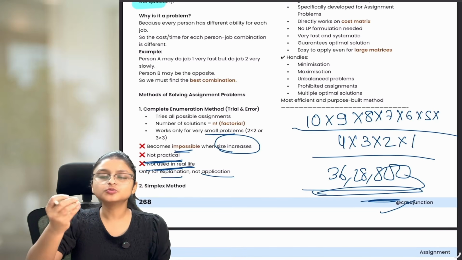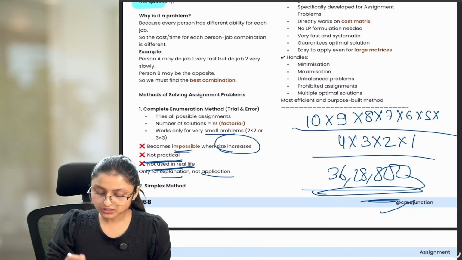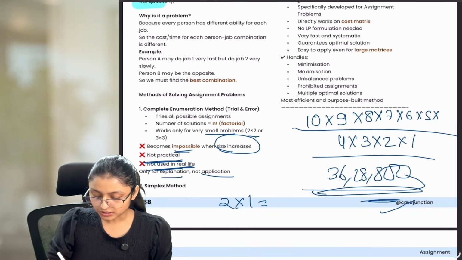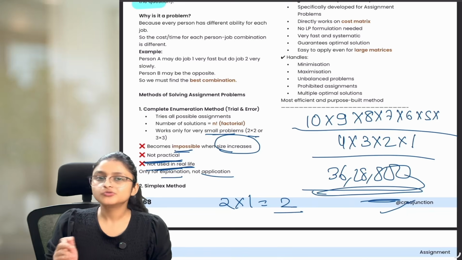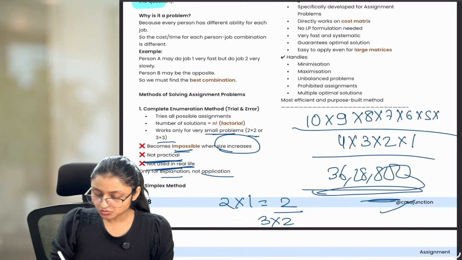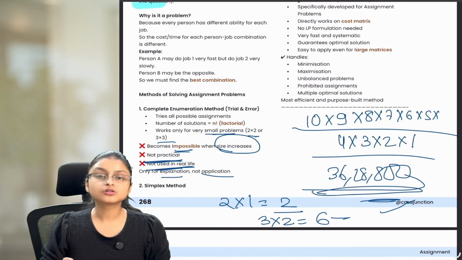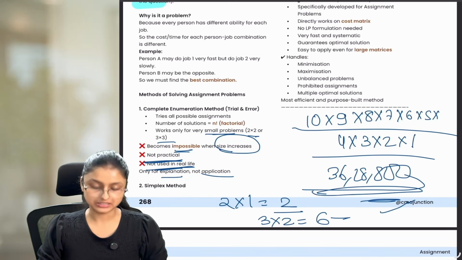If the problem is a 2 by 2 matrix or 3 by 3 matrix, then you can easily solve it. Because think about it, if it is a 2 by 2 matrix, then 2 into 1, the total number of solutions is going to be 2 only. You can easily solve it. If it is a 3 by 3 matrix, then 3 into 2 into 1, the total number of solutions here is going to be only 6. And then also you will be able to solve it very easily.